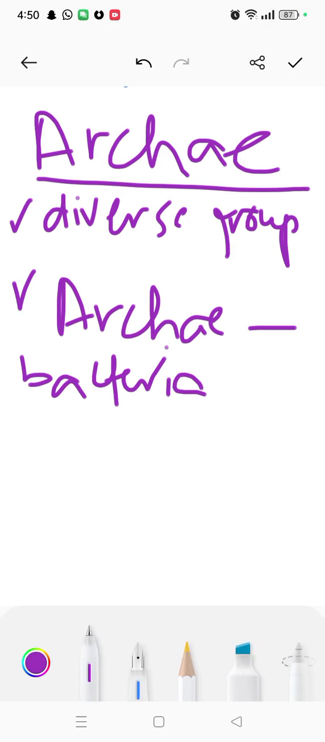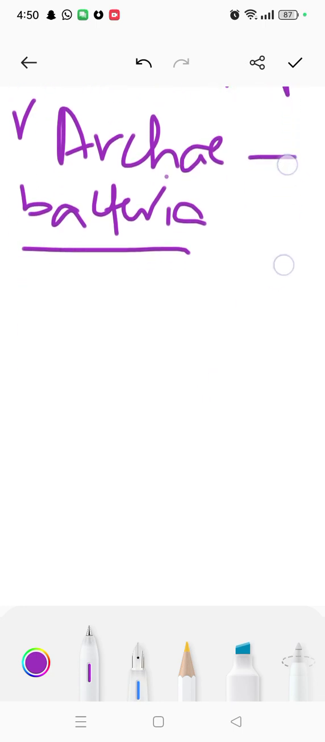Before, it was together with bacteria. That's why it was called Archaebacteria. Now this is a separate domain named domain Archaea. So now this is different, and domain Archaea is present in so many shapes. What type of shapes do we have?